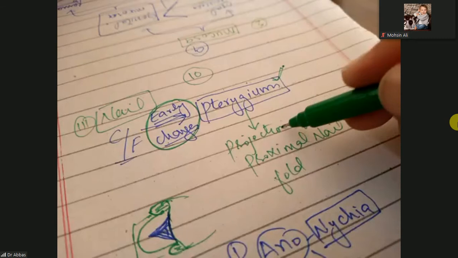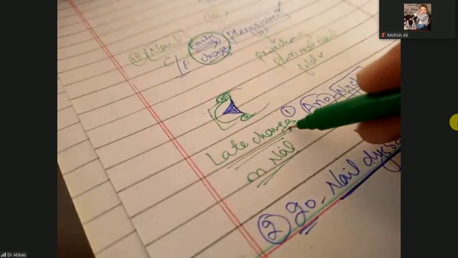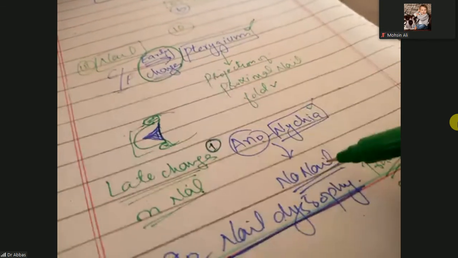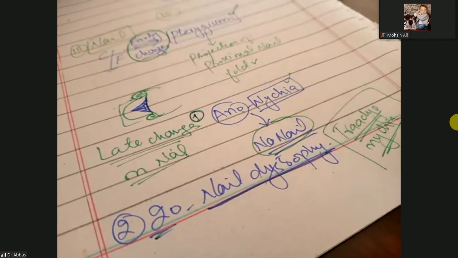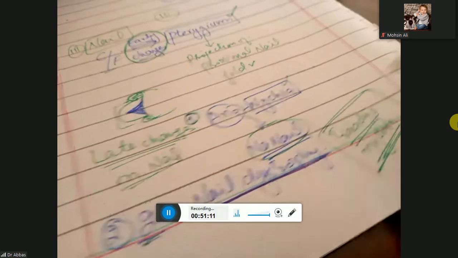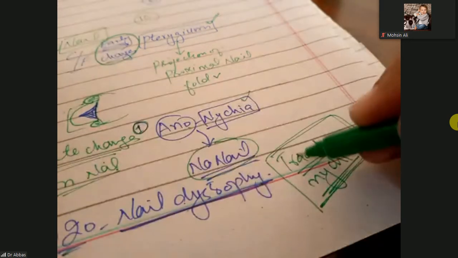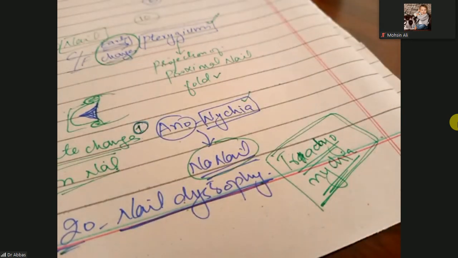It means there is the projection of the proximal nail fold into the nail. And late nail changes: first one there could be anonychia, no nail on the nail bed, and 20 nail dystrophy that is called trachonychia. Trachonychia means 20 nail dystrophy.